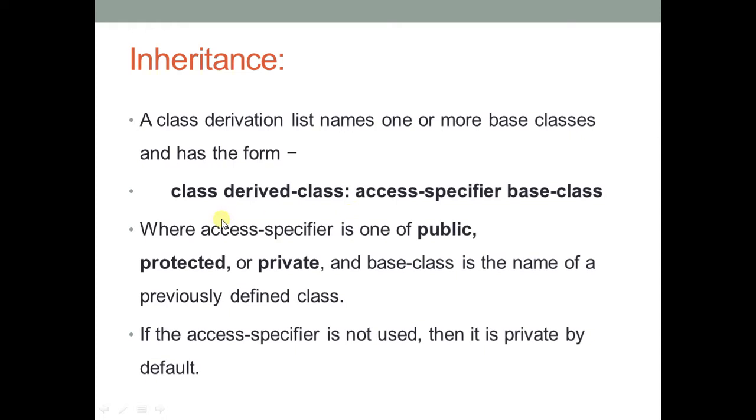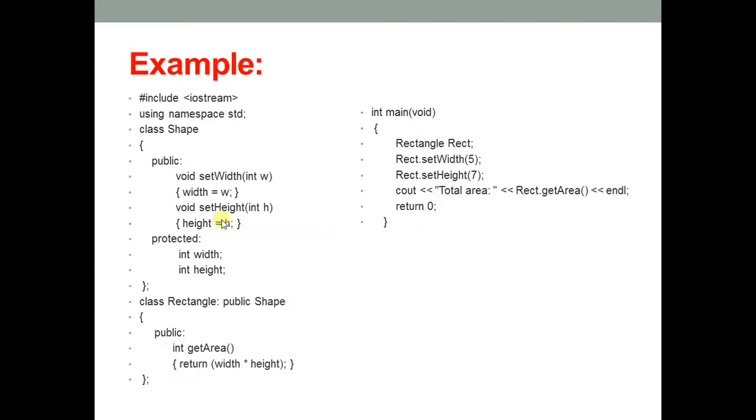I'm going to explain with the help of one example. As you can see here, I have created one class, class shape. Shape means any shape, whether it is rectangular, circular, whatever it is. Under the public section we have defined set width. एक argument लिया है, मतलब हम लोग width लेंगे, तो width equal to w.